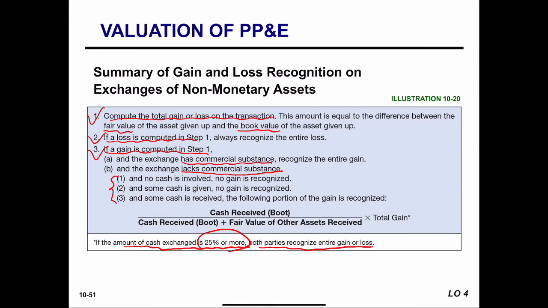One is any cash received. If nothing, no gain is recognized. The gain will be deferred. If some cash is received, we will use the formula to calculate the gain. If more than 25% is received, all the gain will be recognized.